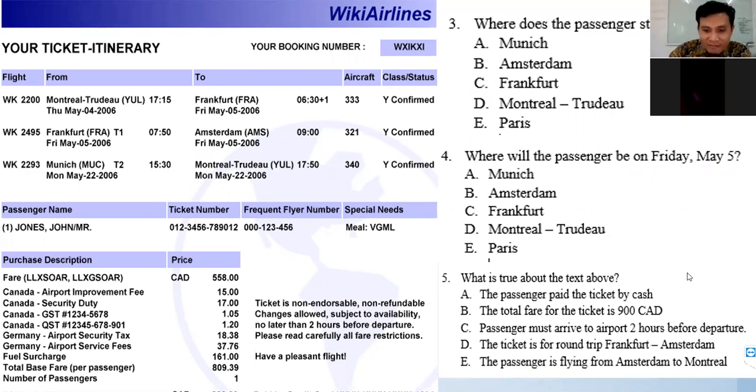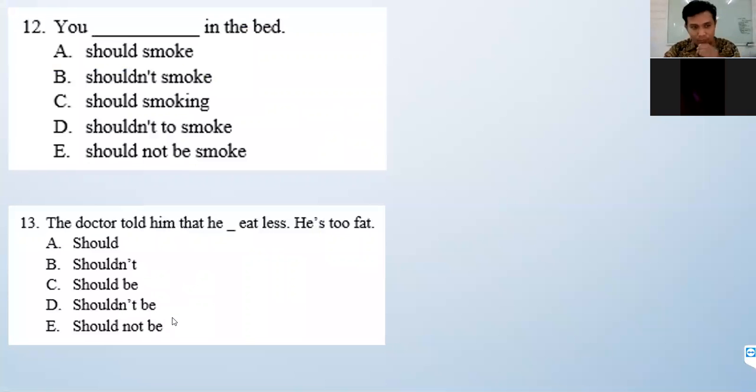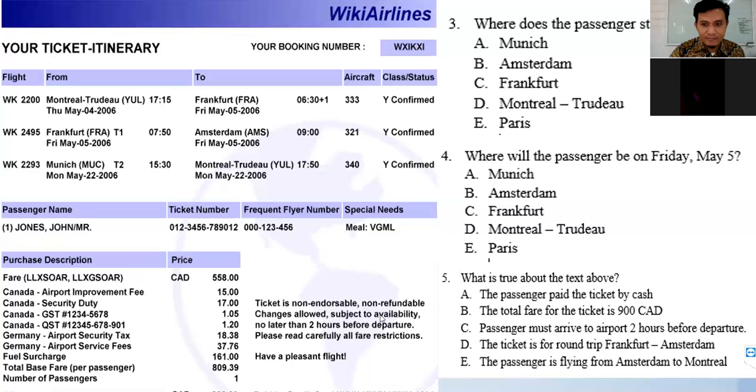Right. So number 5. What is true now? Okay, now we have to find what is true from the text above. You need to read this carefully. You have to understand every single word here. What is true about the text above?